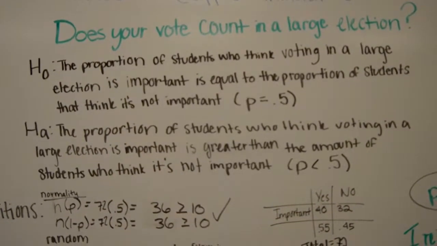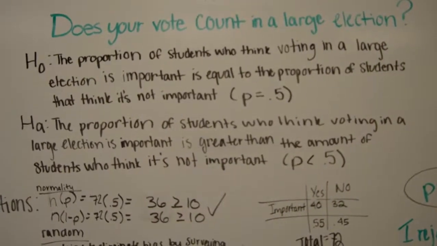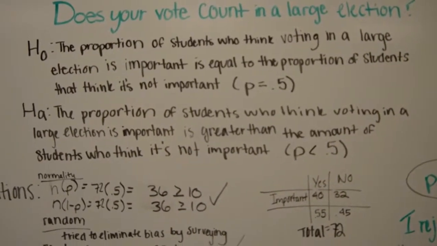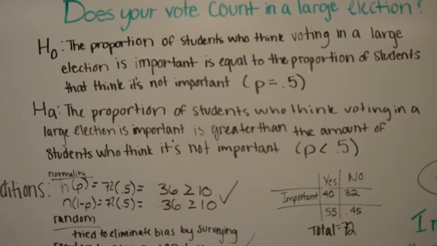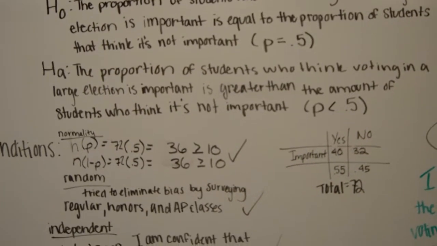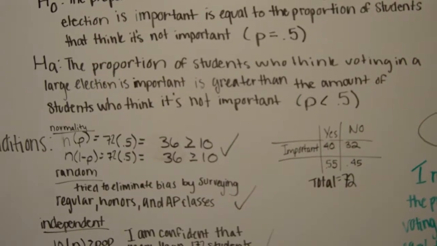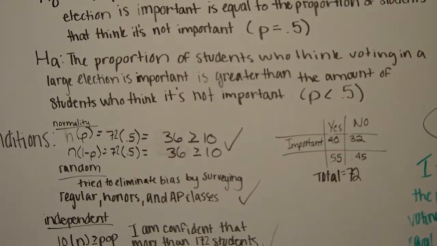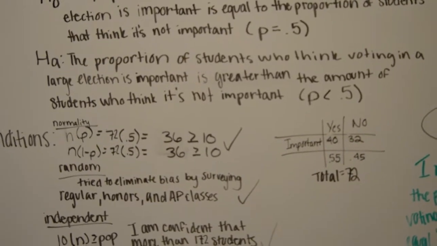We asked the student body, do you think your vote counts in a large election? Our null hypothesis was that the proportion of students who think voting in a large election is important is equal to the proportion of students who think it's not important. That would mean that P equals 0.5. Our alternative hypothesis was that the proportion of students who think voting in a large election is important is greater than the amount of students that think it's not important. That would mean that our P is less than 0.5.